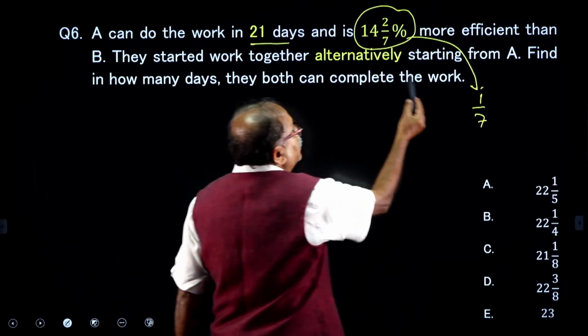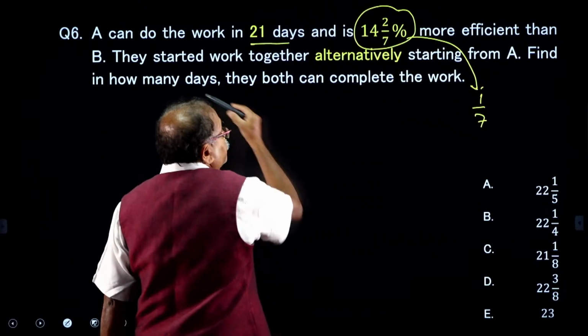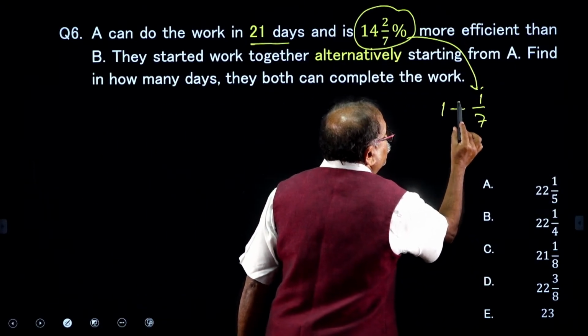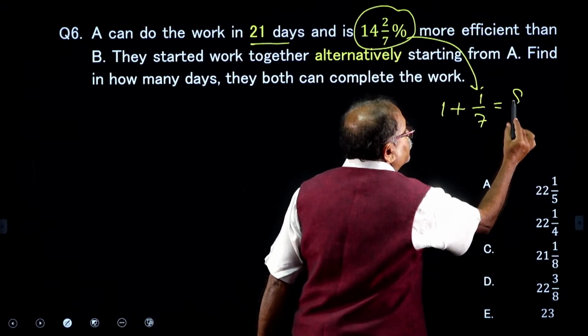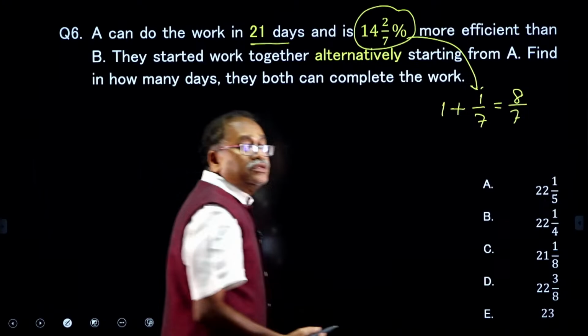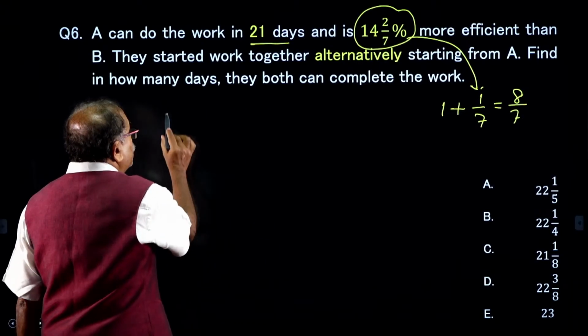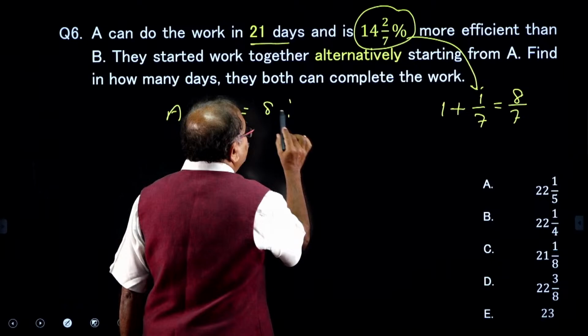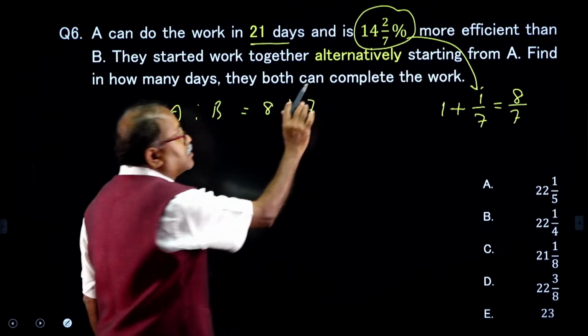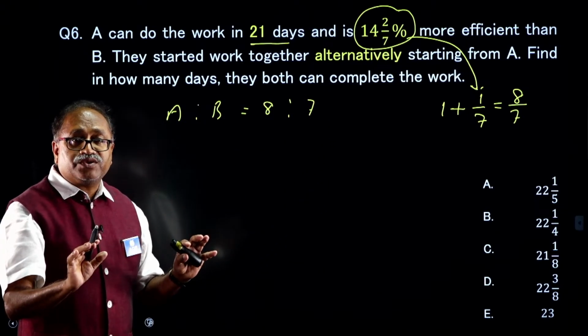So, 1/7 more efficient than B. So, 1 plus 1/7, that means 8/7. This is what the efficiency ratio is. So, the efficiency of A and efficiency of B is 8:7, that is what we read in the question.